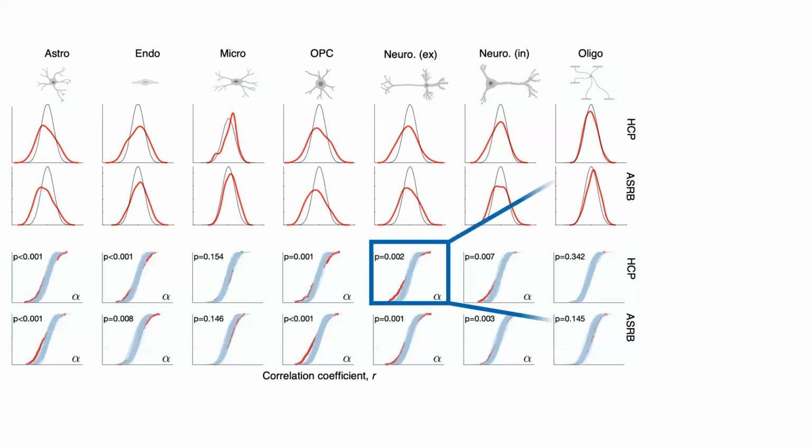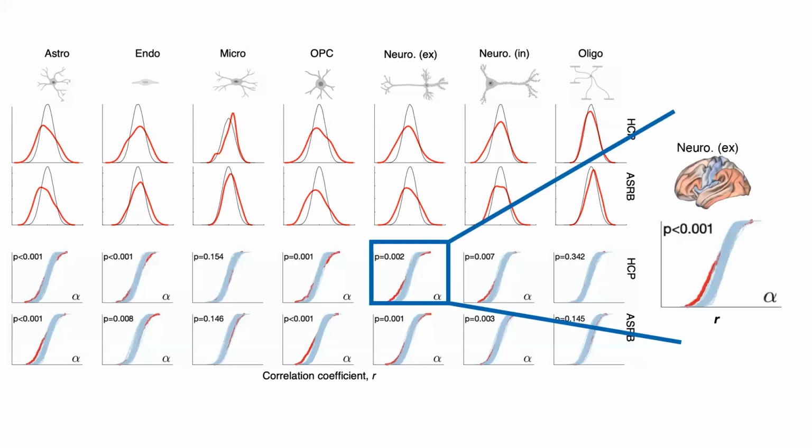If I just zoom in on a particular plot here to highlight what we're doing, the blue color shows the null hypothesis, which is the distribution of correlations that you would expect to see by chance alone. This can be contrasted to the observed correlation distribution across patients, which is shown in red. This means that regional gene expression across genes that encode for excitatory neurons correlates more strongly with cortical abnormalities in schizophrenia than you would expect by chance alone.